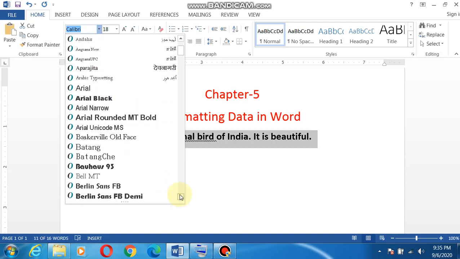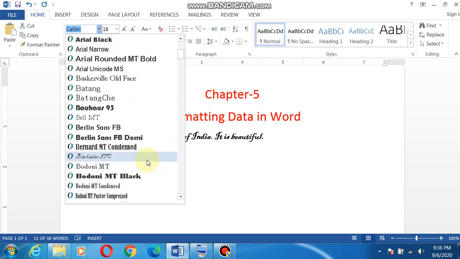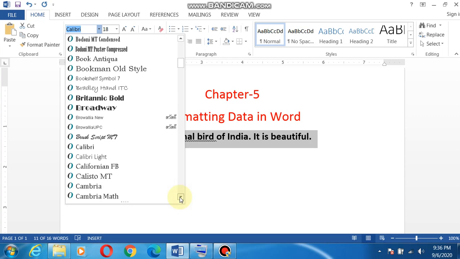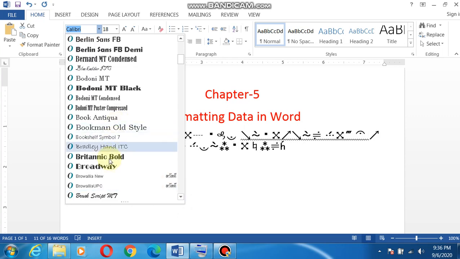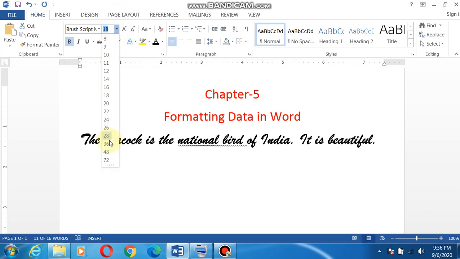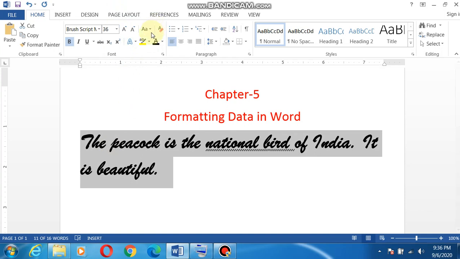Suppose I want to write my text in some stylish way. So you can select, there are many options available of font type. You can use any type of style like this. I have selected this one. Now I find that the size is again small. I want to increase the size. You can increase the size by clicking on the size option.